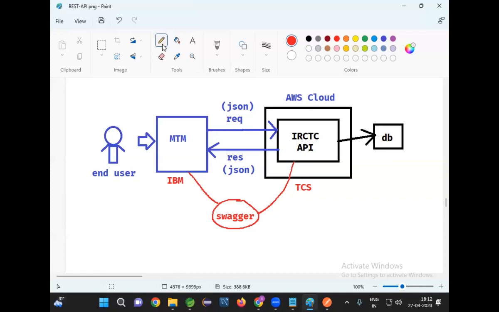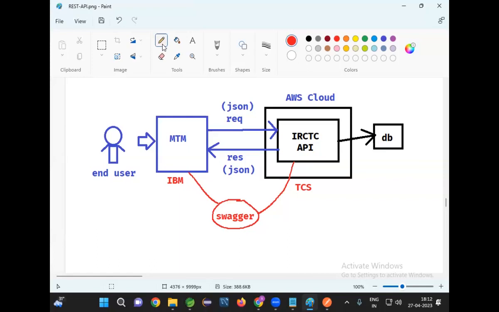So that's why when our API development is completed, we need to provide API related documentation to the consumers. To provide API documentation to the consumers, we are going to use one third-party tool called Swagger. I will add Swagger to my REST API.